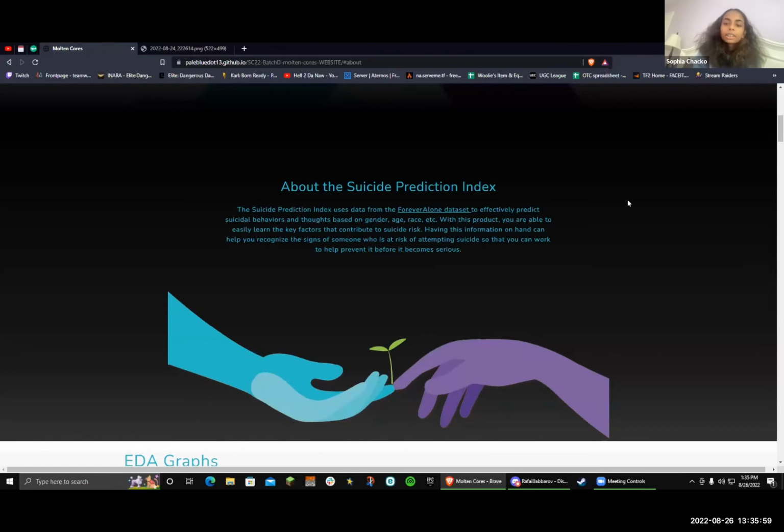Okay, so the Suicide Awareness and Prevention Index basically determines how likely someone is to commit suicide based on their age, ethnicity, gender, and several other factors. The goal of this product is to help identify those who are at risk of attempting suicide so that it can be prevented earlier. When we first trained our data, we found that it was very unbalanced, with ones, people who are likely to commit suicide, exceeding zeros, people who are not likely to commit suicide, by around 200. To fix this issue, we used a technique called SMOTE, which generated synthetic samples for the minority class.